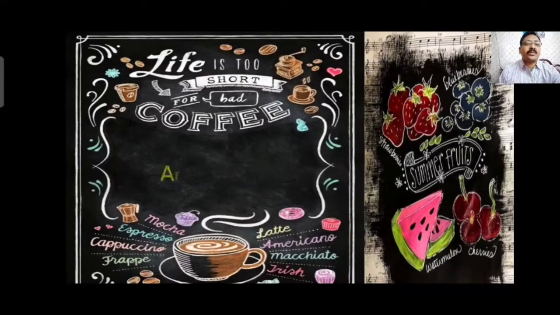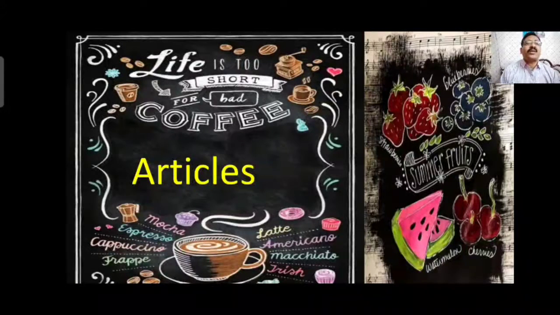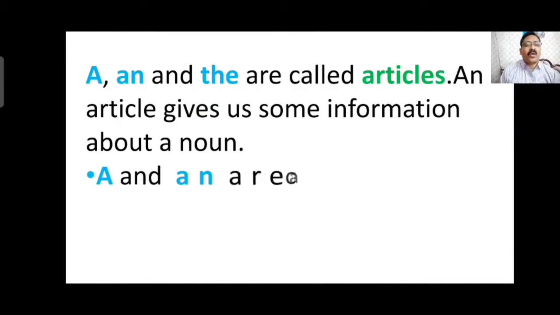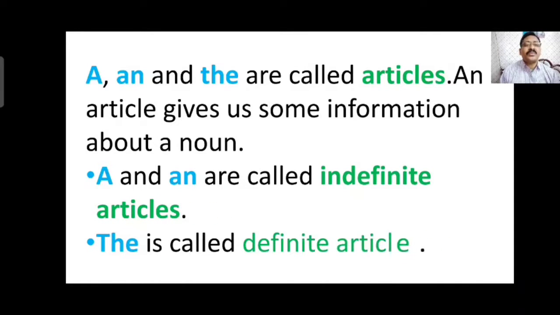Let's see the lesson. Lesson 18 is article. So let's start the lesson, children. A, an and the are called articles. An article gives us some information about a noun. Articles are three in number. First is a, second an and third one is the. These are called articles. They are generally used before nouns and they say something about a noun.